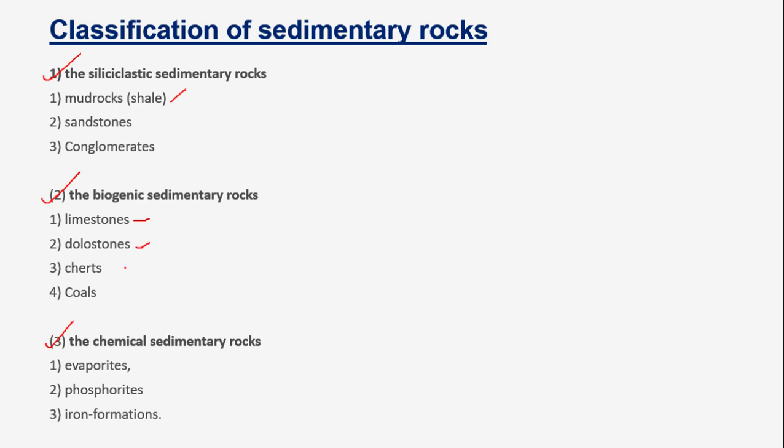The chert is also a common type but not much abundant. Other than this, the last four, that is the coal, evaporites, phosphorites, and iron formation, are well studied for their economic importance. So, firstly, in this session, we will deal with the siliciclastic sedimentary rocks and see about the mud